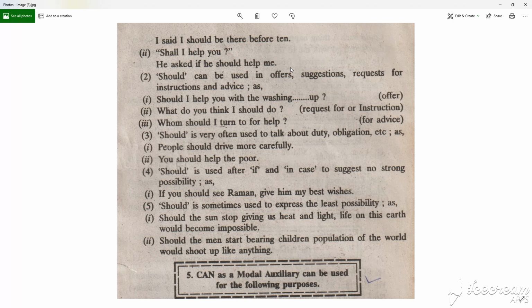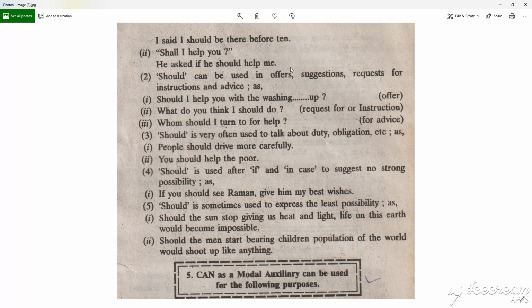Should can be used as an offer, suggestion, request for instructions and advice, as also where the will is shall is also used. So should I help you with the washing up? It's an offer. What do you think I should do? Request for instructions. Whom should I return to for help, for advice?